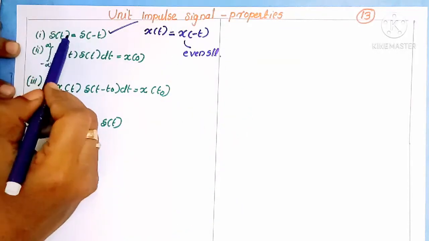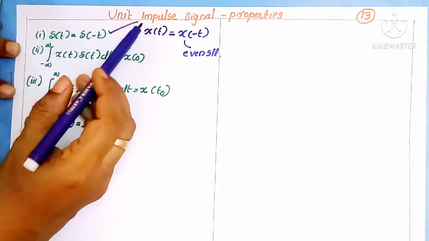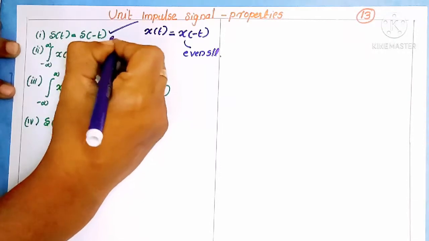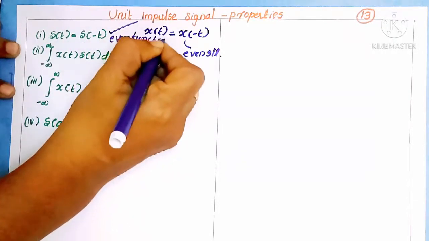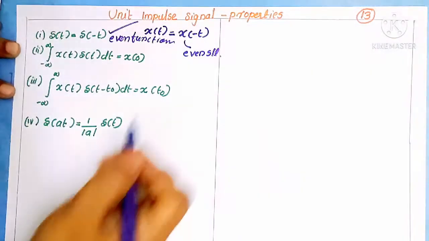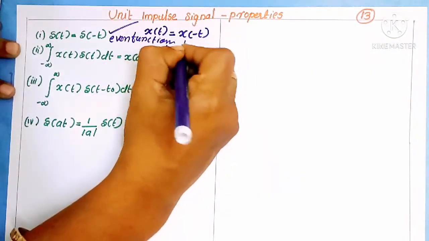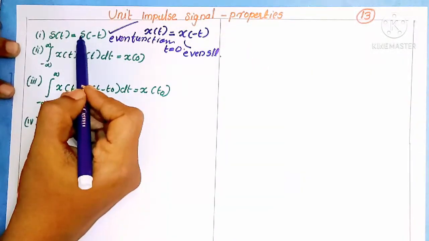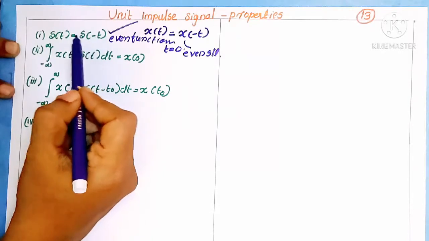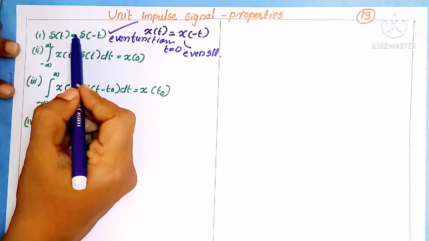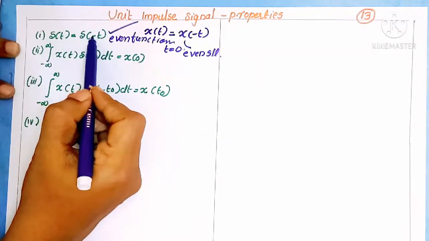So we can say the unit impulse signal is an even function, because the signal value exists only at t equal to 0. So this property is satisfied in the unit impulse signal. What is the property? Del of t should be equal to del of minus t. So we can say the unit impulse signal is an even function.